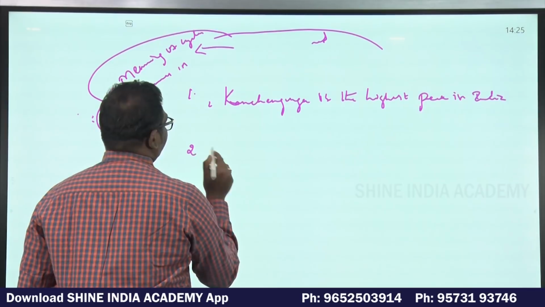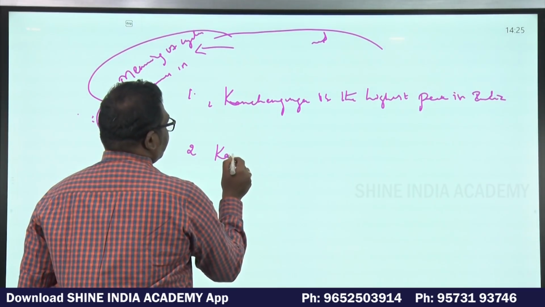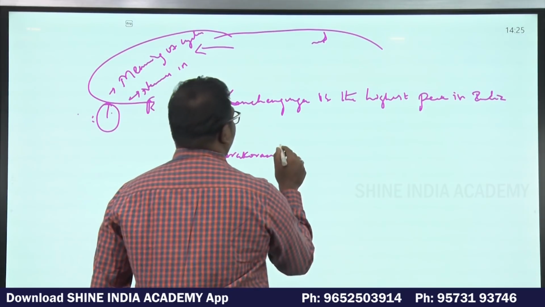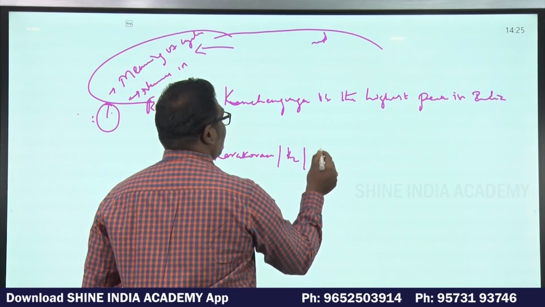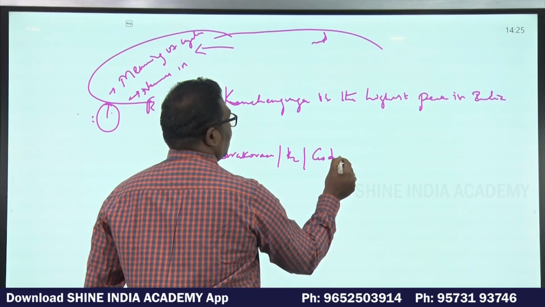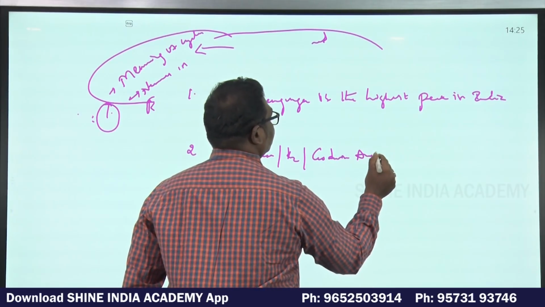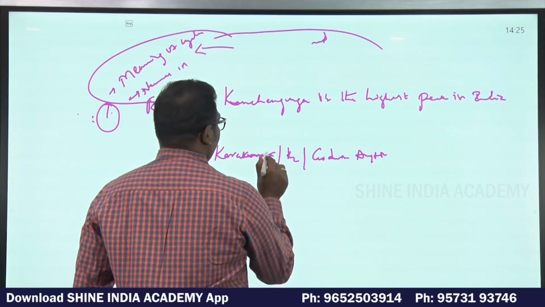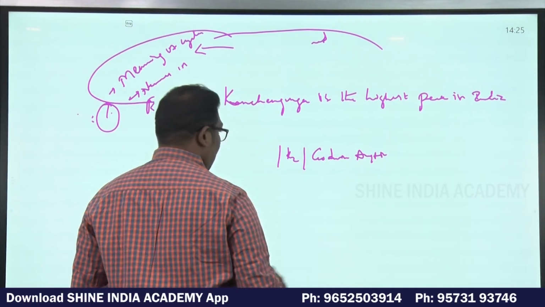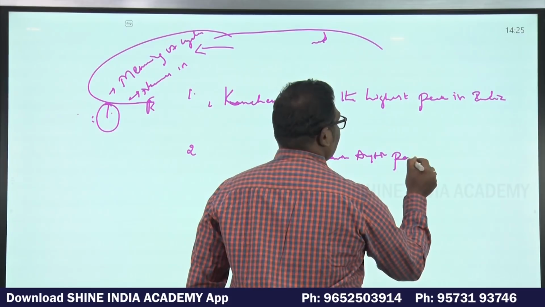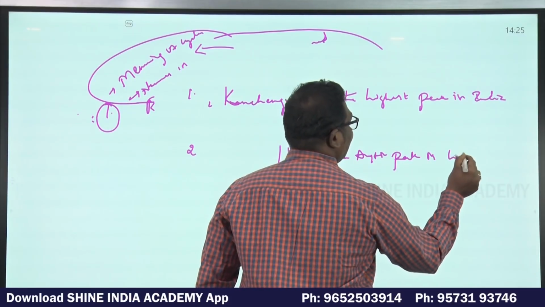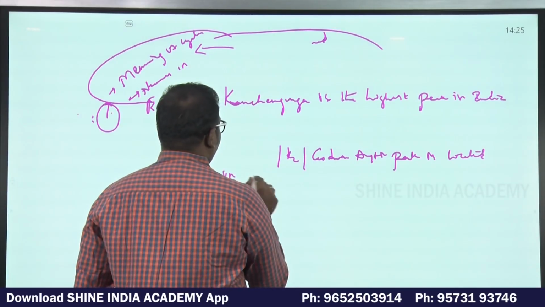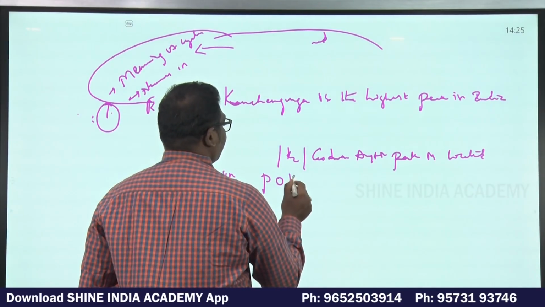Statement 2: Karakoram K2, or Godwin Austen, not Karakoram, Godwin Austen Peak, is located in Pak-occupied Kashmir.